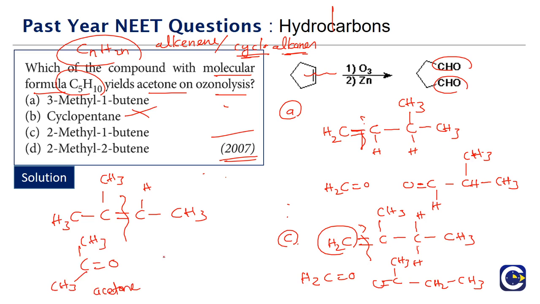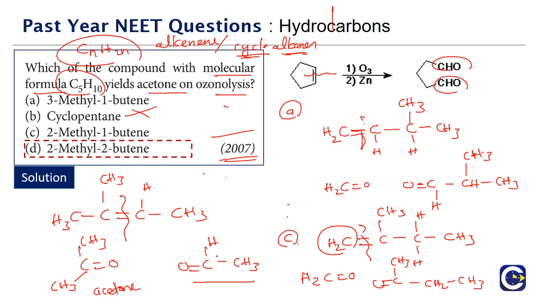Acetone is the common name for the ketone which is the first member of the ketone family, propanone. Then on this side we will have C=O, H, CH3, which is acetaldehyde. So the compound that will give us acetone on ozonolysis will be 2-methyl-2-butene. So the correct answer for this is option D.